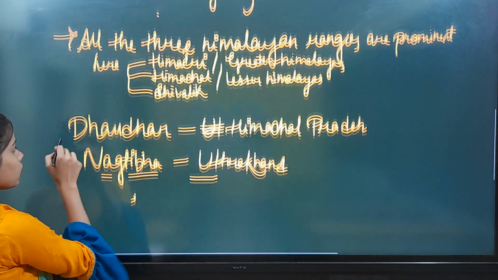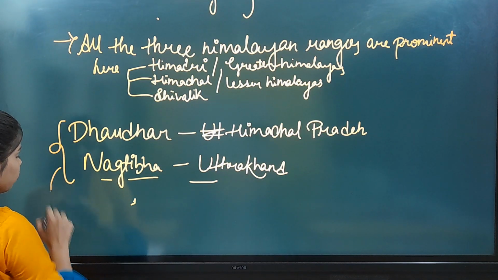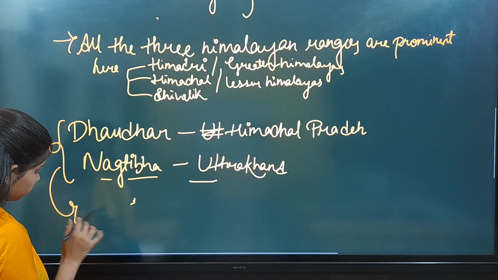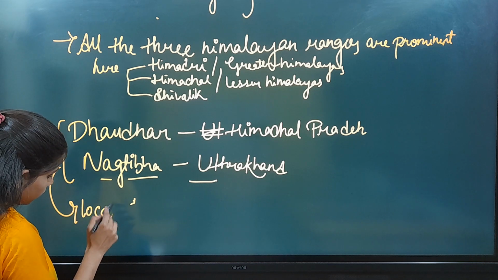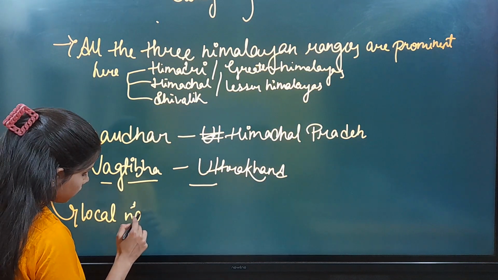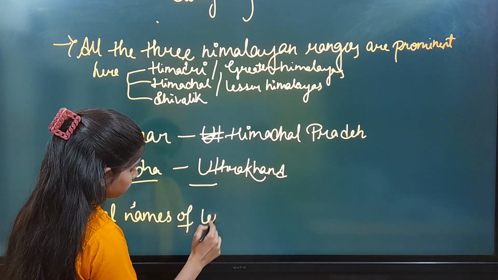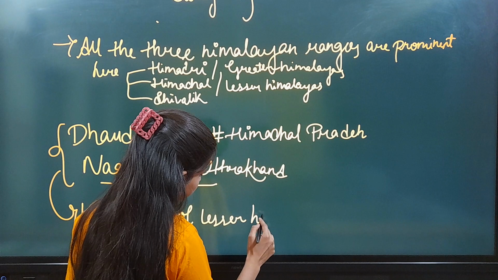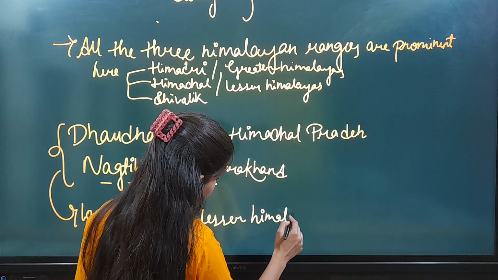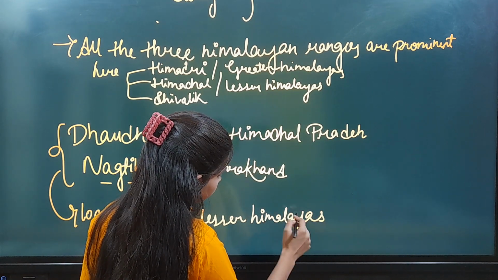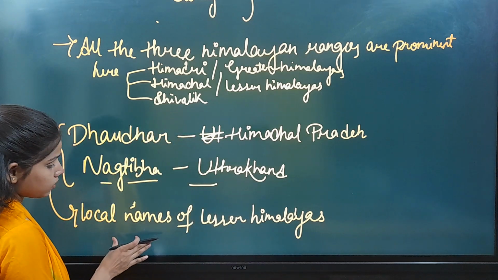So these are the local names of the Lesser Himalayas.